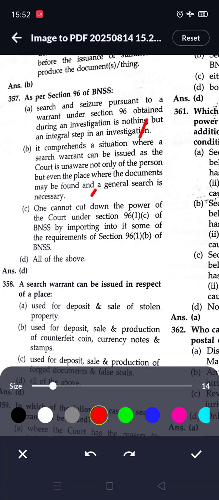Next option, it comprehends a situation where a search warrant can be issued as the court is unaware not only of the person but even the place where the documents may be found and a general search is necessary. It is also true. Next option, one cannot cut down the power of the court under section 96(1)(c) of BNSS by importing into it some of the requirements of section 96(1)(b) of BNSS. So here option D is correct. All of the above are correct.